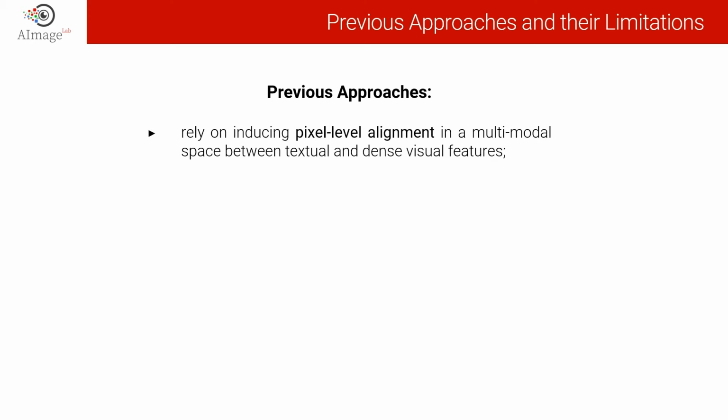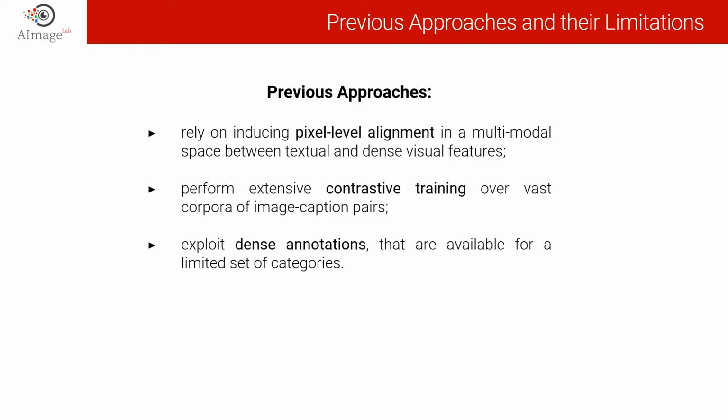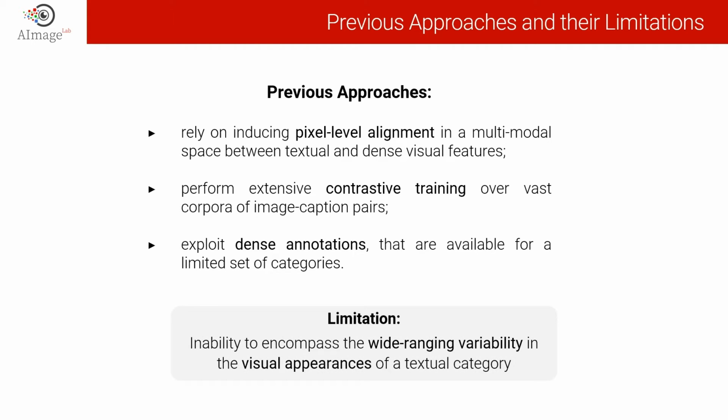Previous approaches rely on inducing pixel-level alignment in a multimodal space between textual and dense visual features, perform extensive contrastive training over vast corpora of image-caption pairs, and exploit dense annotations that are available for a limited set of categories. However, all these approaches cannot encompass the wide-ranging variability in the visual appearance of a textual category.